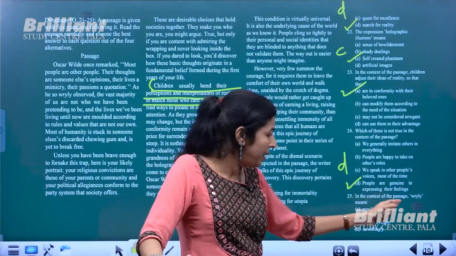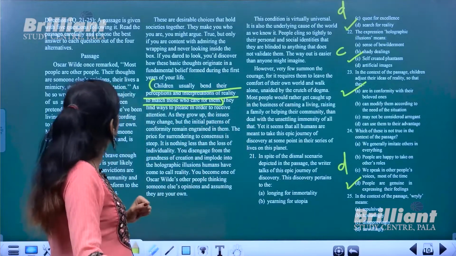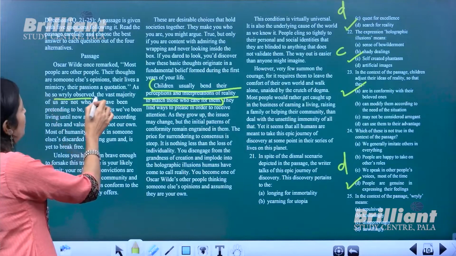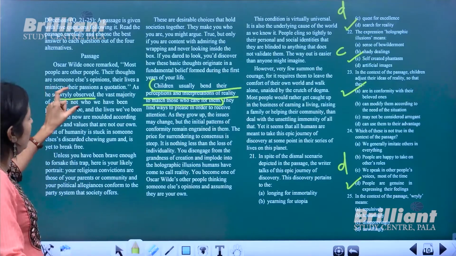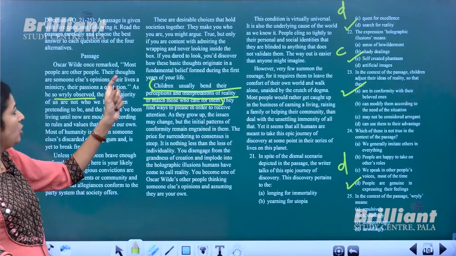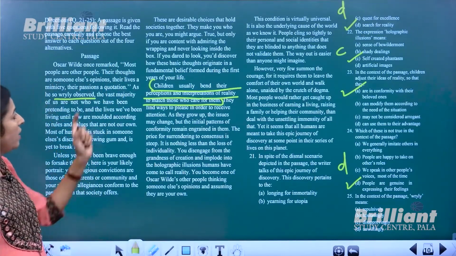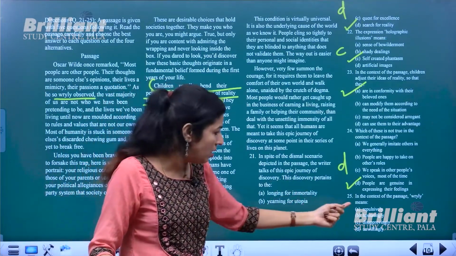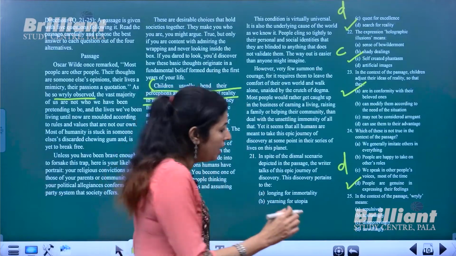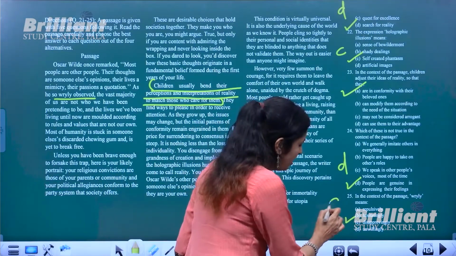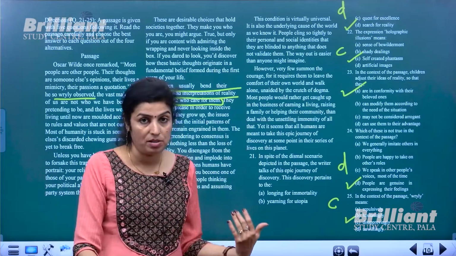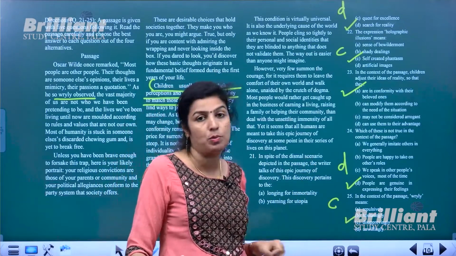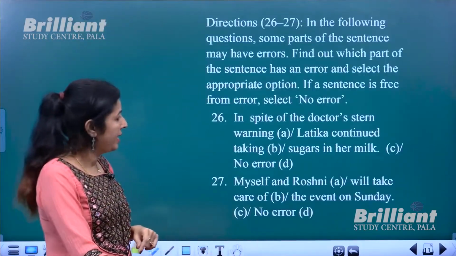Now in the context of the passage, wryly means... where is it, by the way? Yeah, this one. As he so wryly observed. Okay, so it's in connection with the quotation or the words spoken by the writer Oscar Wilde. So as he so wryly observed means not repulsively or hesitatingly, but disapprovingly. So that shows his disapproval. So that shows his disagreement. Okay, so wryly in this context means disapprovingly. All right.